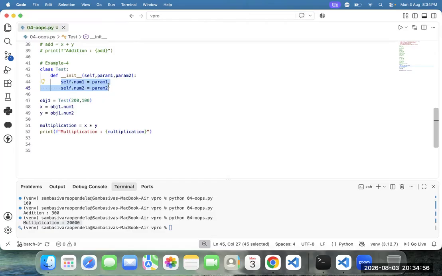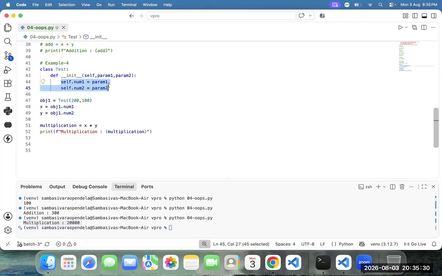So self is a predefined keyword. And the constructor is defined with def underscore underscore init. It is fixed, but I'm not mentioning it here; I will write it in the notes itself so it is clear for you. Init is one of the constructors. Init means constructor only. Okay, got it.